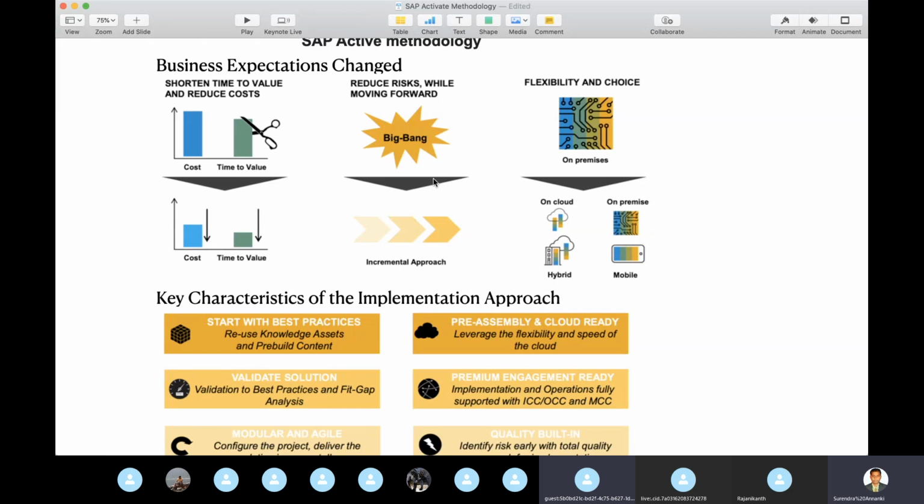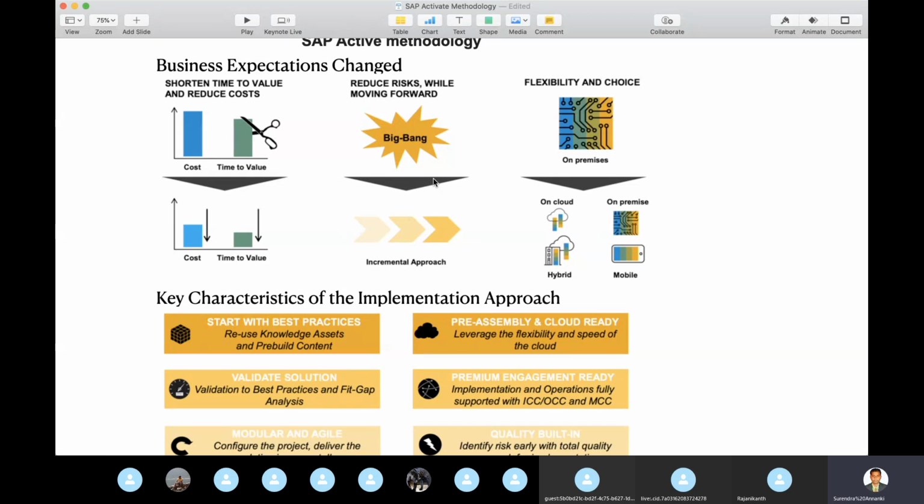So that's where you can completely operate the business, which is a key characteristic to implement the approach. Start with the best practice, with which we are going to validate the solution. So how are you going to validate the solution?